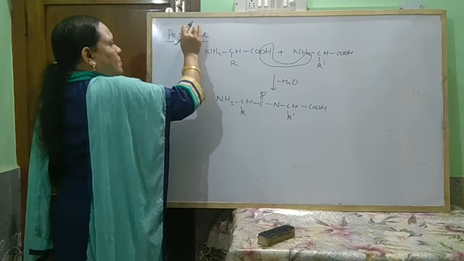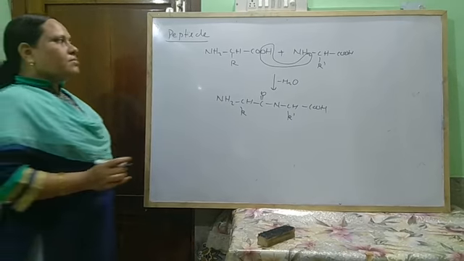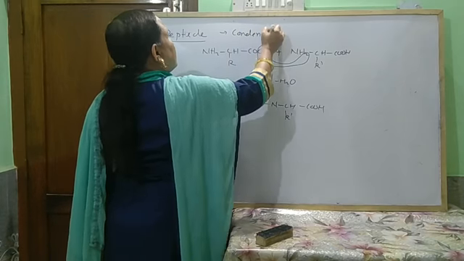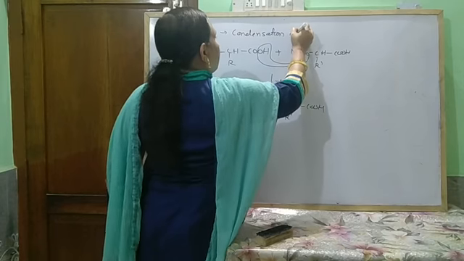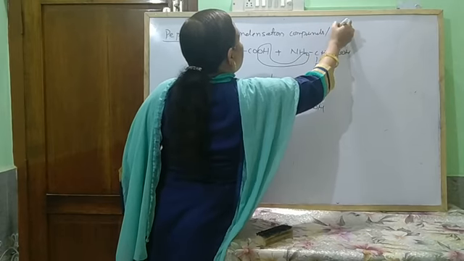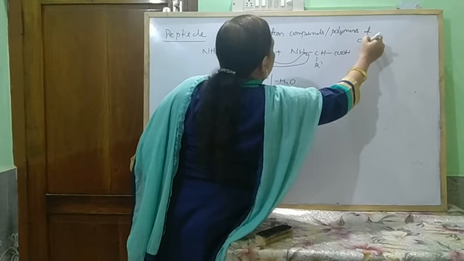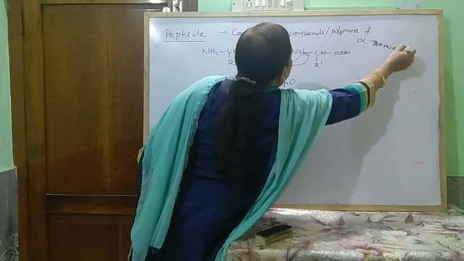So what are peptides? Peptides are also condensation compounds, or condensation polymers of alpha amino acids.